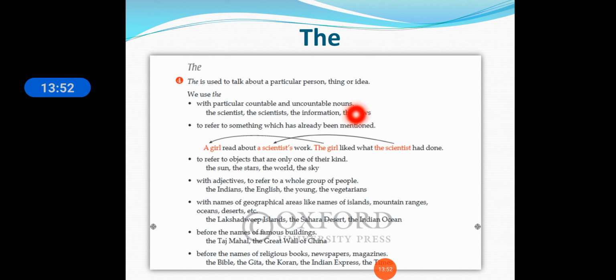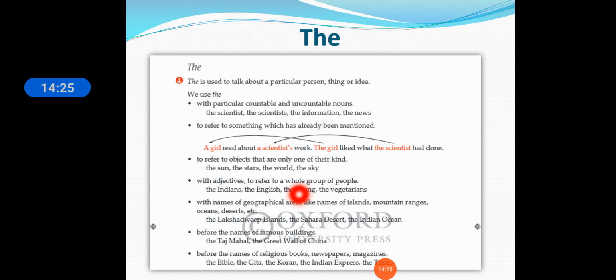The we are using for countable and uncountable nouns, for a particular person, thing or idea. If a thing or name is repeated, we are using "the": a girl, the girl; a scientist, the scientist. We are using "the" for objects of its only one kind, that is the sun, the stars, the world, the sky. We also use "the" with an adjective to refer to a whole group of people: the Indians, the English, the young, the vegetarians.